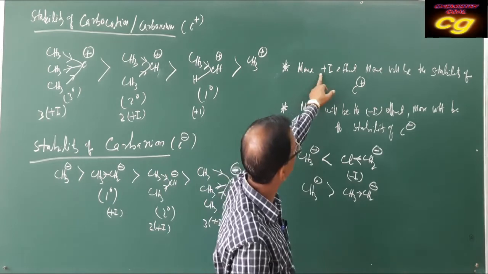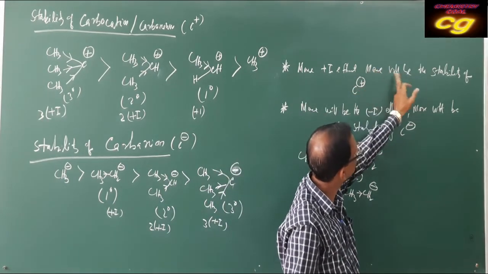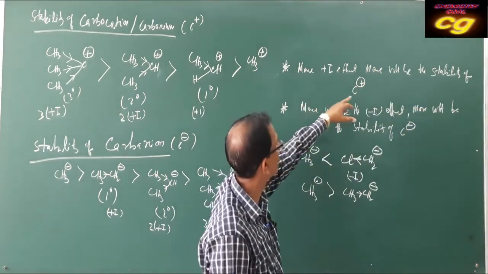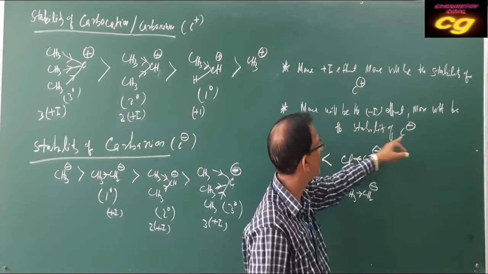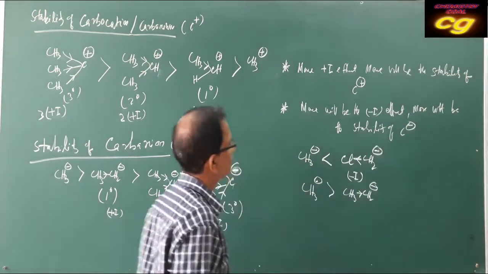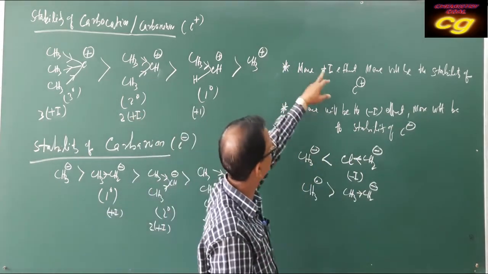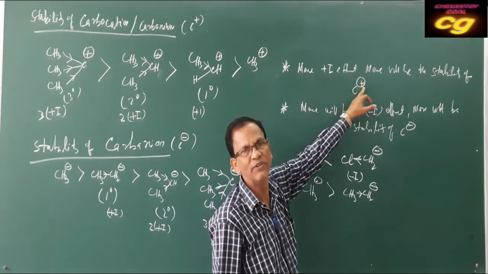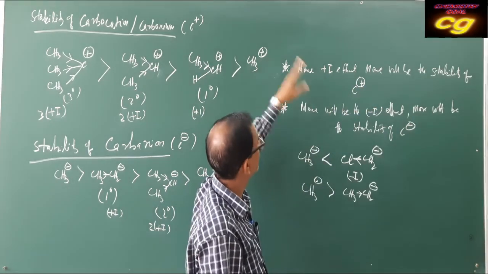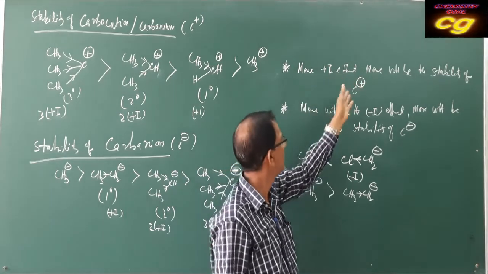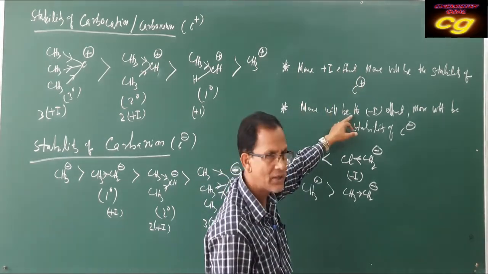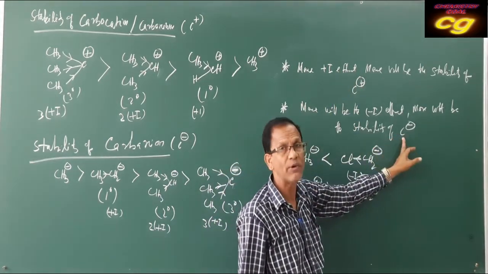So the plus effect will increase the stability of carbocation, but the more the minus effect, the more the stability of carbanion. Just opposite. More plus effect, more stability of carbocation. More plus effect, less stability of carbanion. More minus effect, more stability of carbanion.